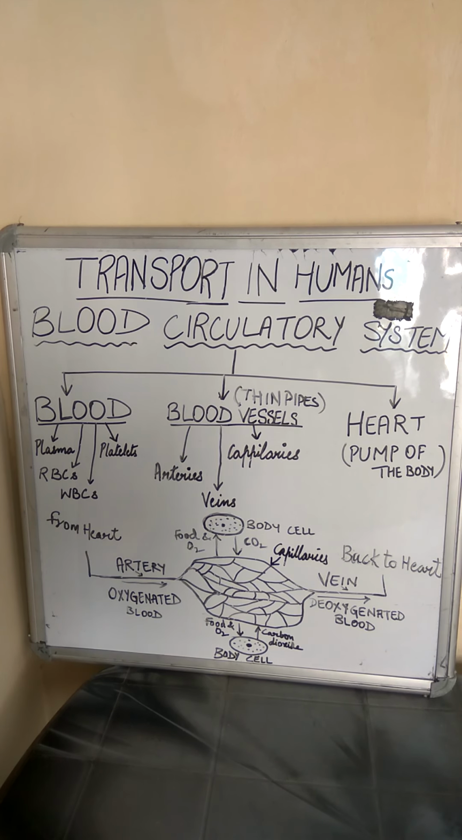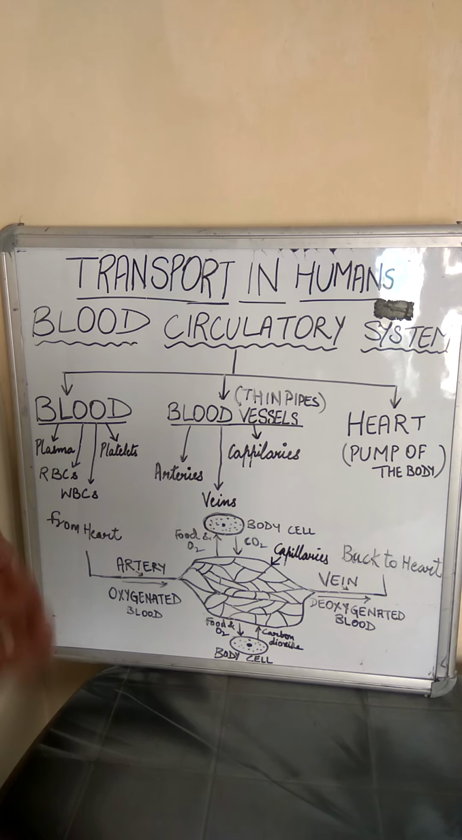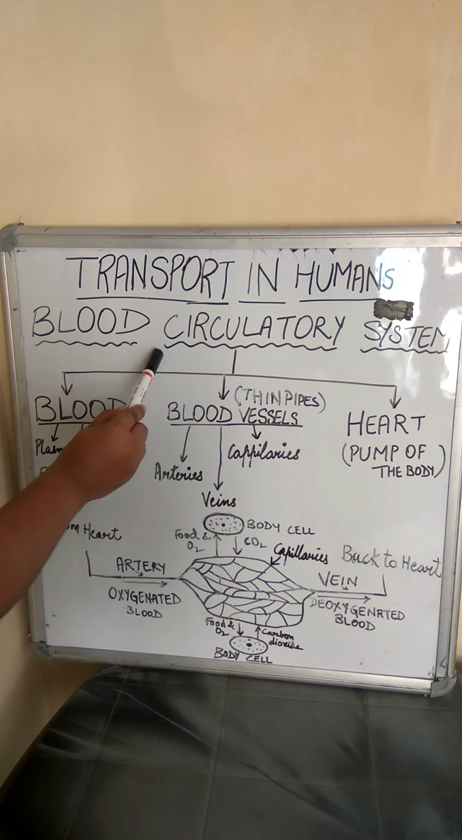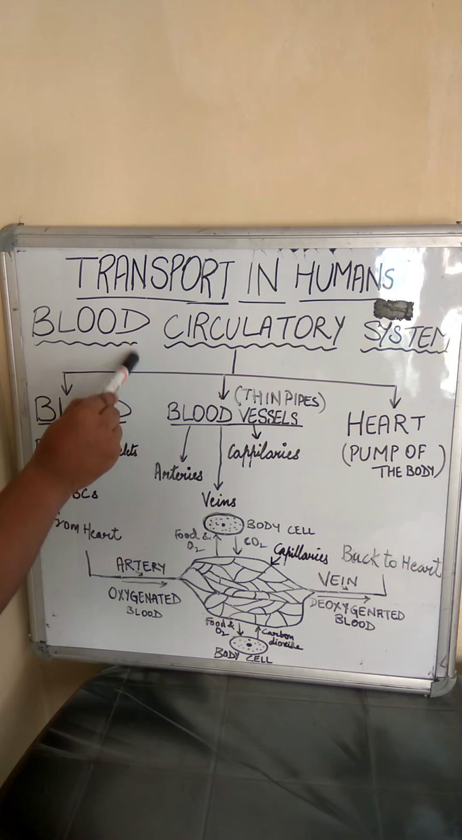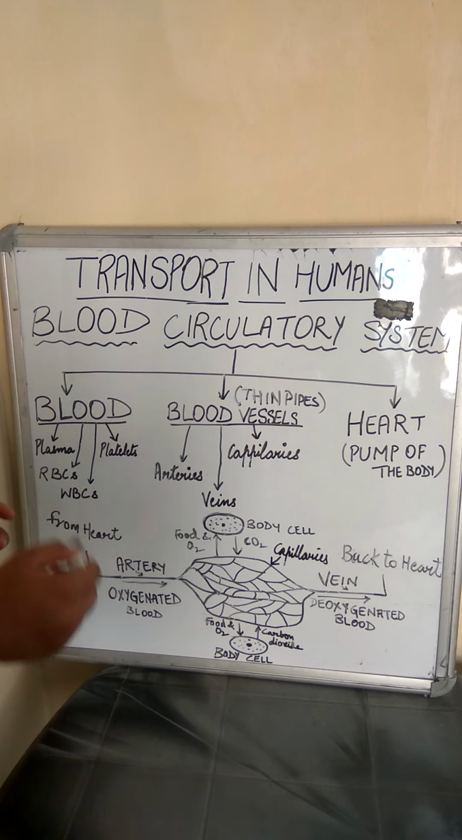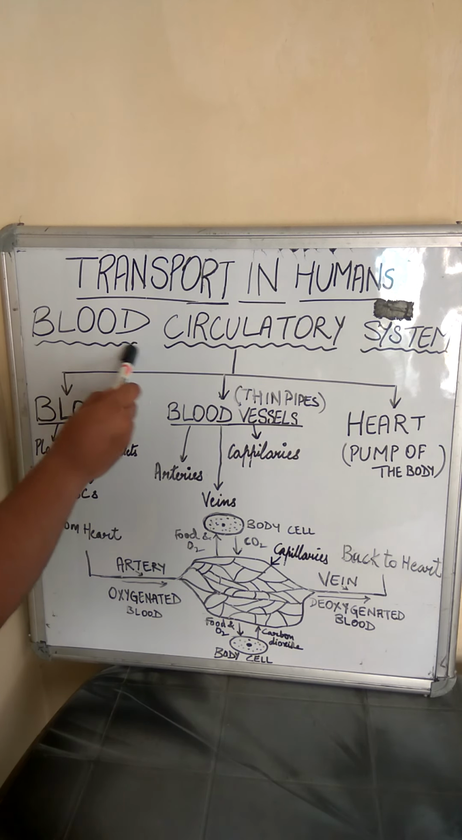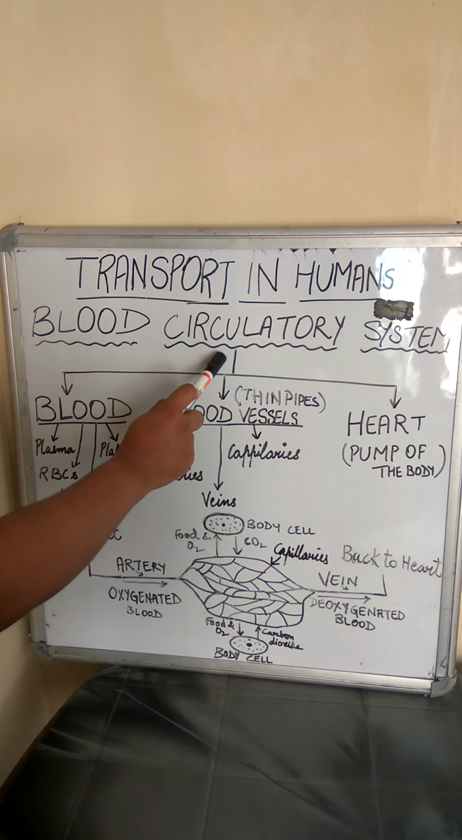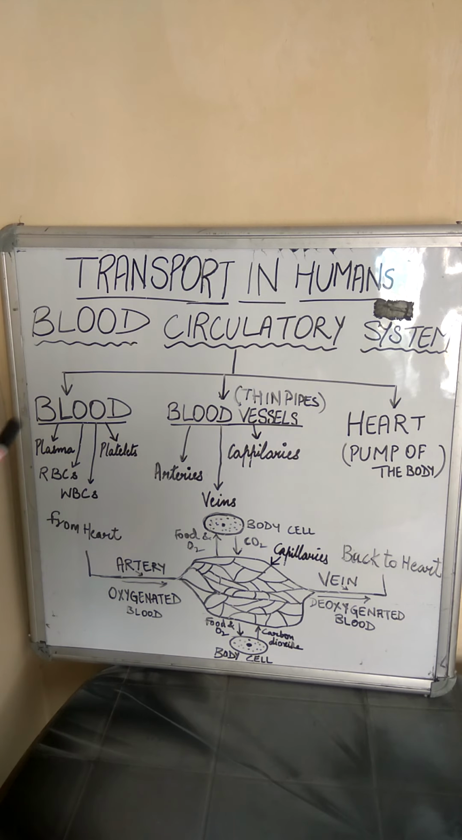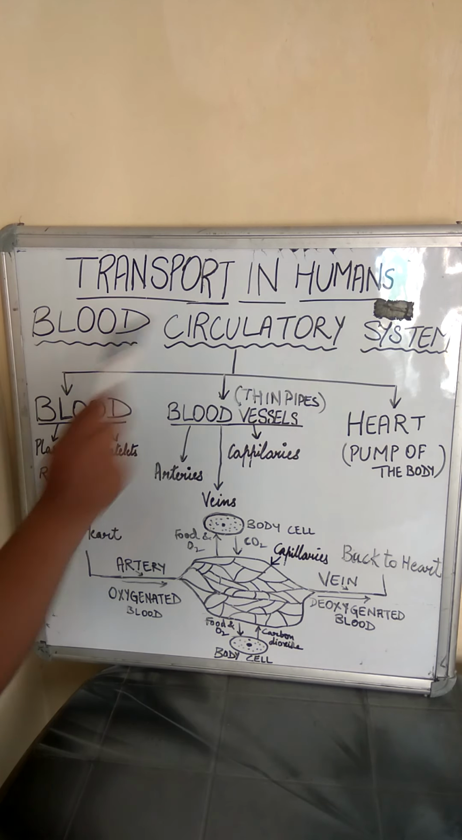Hello students, today we are going to study about transportation in humans. The transport of various materials like food, oxygen, hormones, vitamins, and minerals all takes place in our body through blood. Blood transports the required material, and the system which is involved in this transportation is called the blood circulatory system, or simply circulatory system.